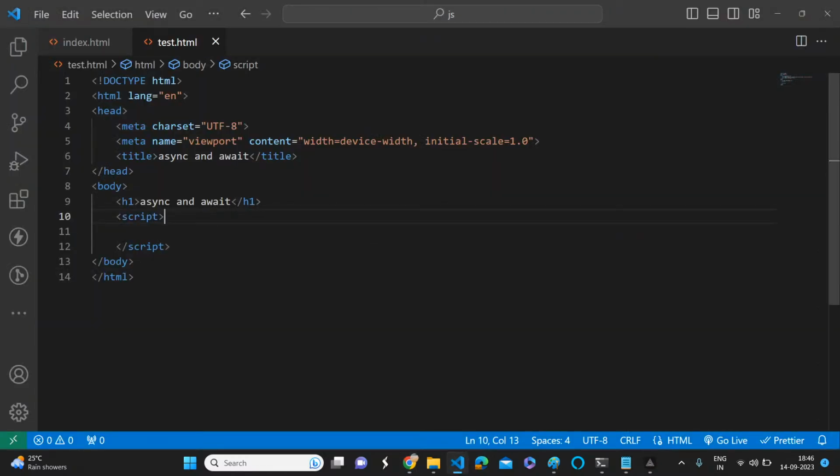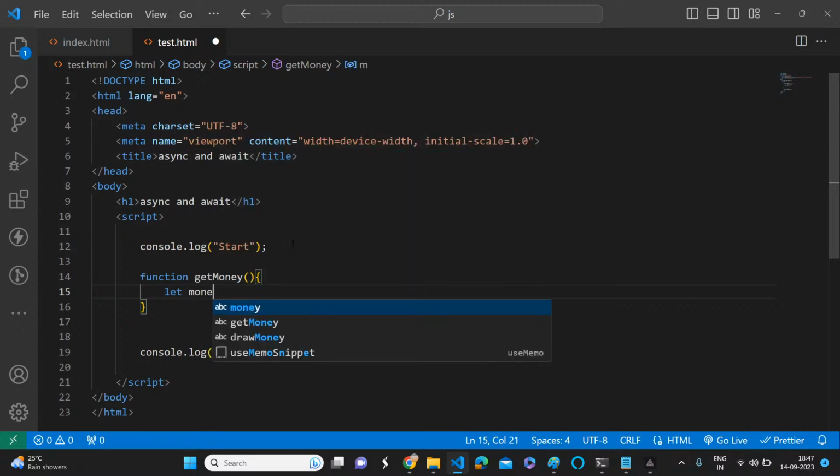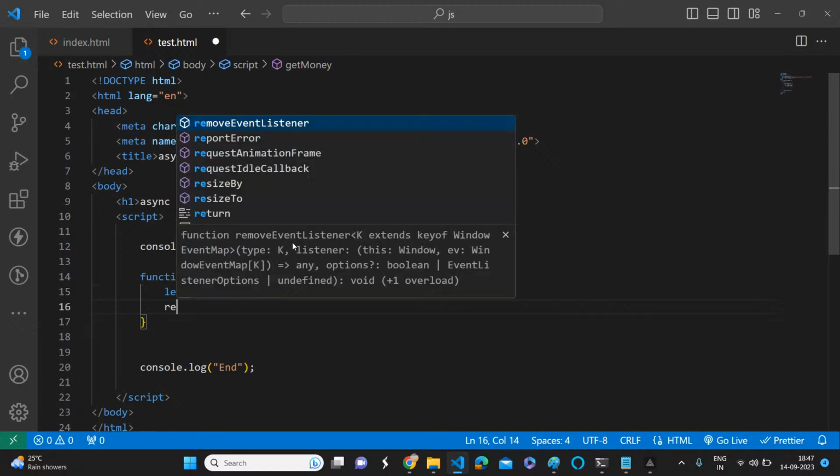So let's write. So what is async? I'm writing simple code. Console.log, start. Get money. We are creating a simple variable: let money equal 2000 rupees, and we are returning that.